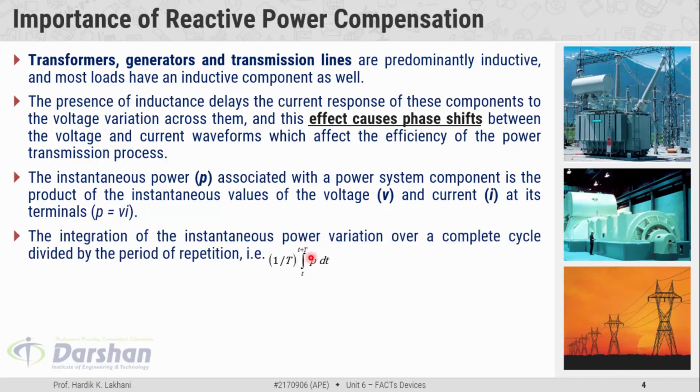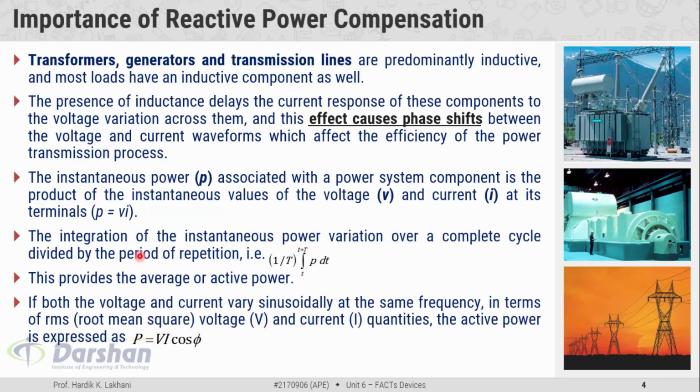The integration of the instantaneous power variation over a complete cycle divided by the period of repetition, which means 1/T times the integral from t to t plus T of p dt, is referred to as the average or the active power.